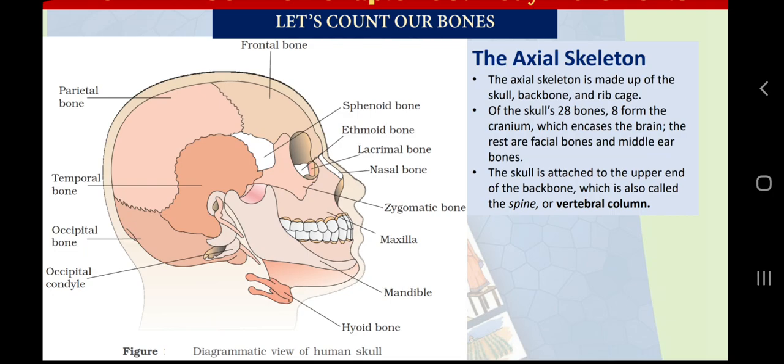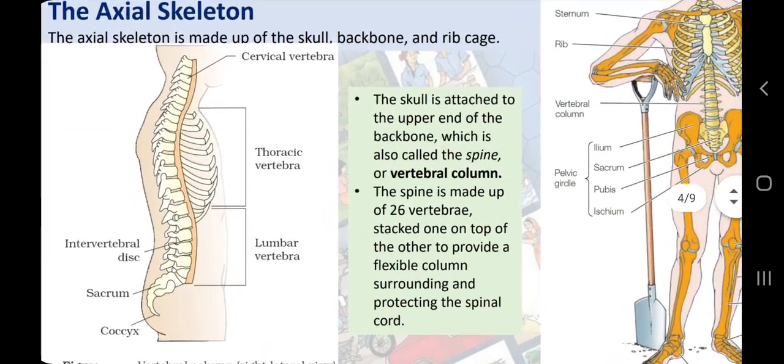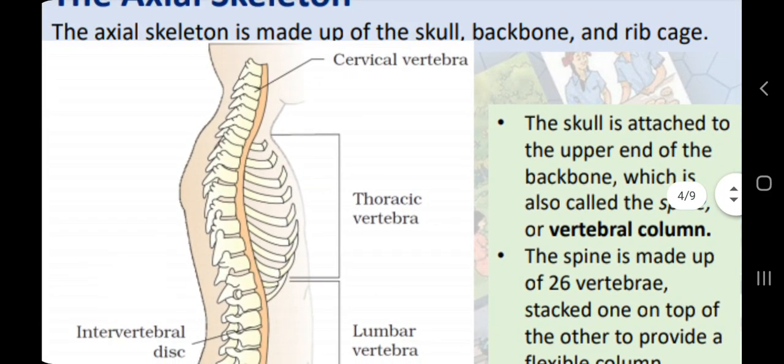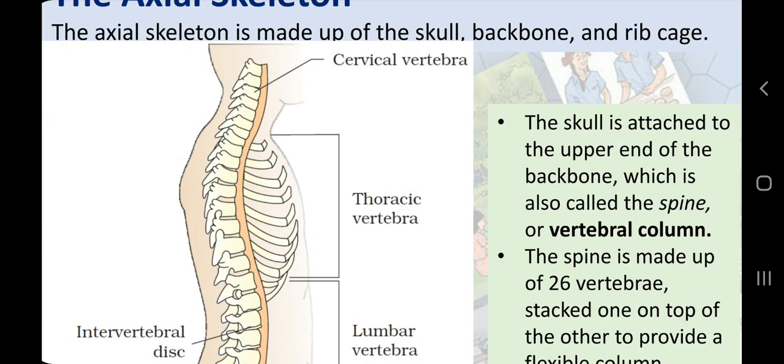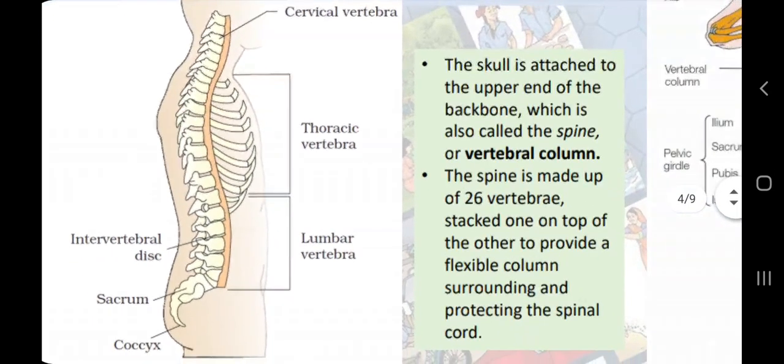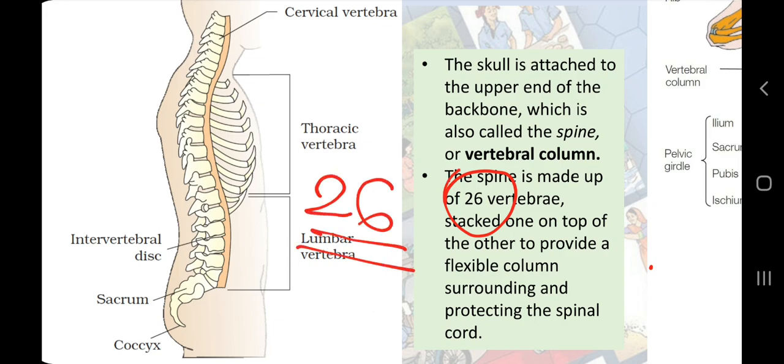So next, backbone. You can feel your backbone by touching your back in the middle, from neck to the entire back. If you touch and feel carefully, you can feel that our backbone is made up of small bones, and those bones are called vertebrae. So here I am giving you the number, which is 26. So our backbone is made up of 26 little bones, called vertebrae. Do not bother about the names. You know only one thing here, that our backbone is composed of 26 bones.